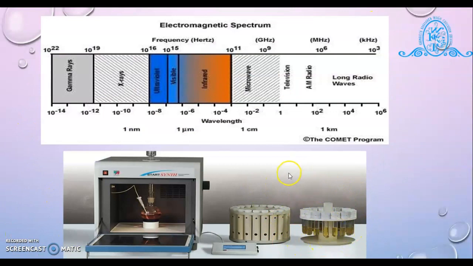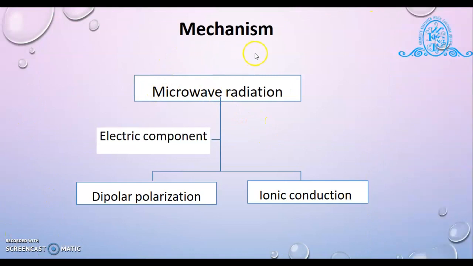Next one is the mechanism involving microwave assisted synthesis. It is of two types, dipolar polarization and ionic conduction. When microwave radiation passes through the compound or chemical reaction, it produces two types of mechanism.